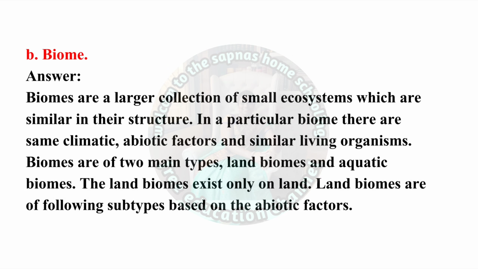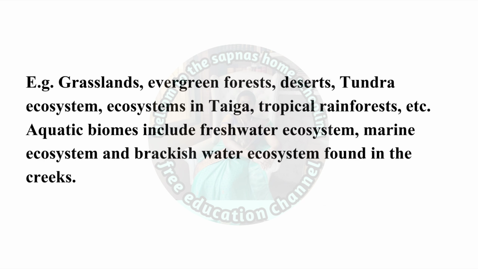The land biomes exist only on land, and land biomes have the following subtypes based on the abiotic factors. Example: grasslands, evergreen forest, deserts, tundra ecosystem, ecosystems in taiga, tropical rainforest, etc. Aquatic biomes include freshwater ecosystem, marine ecosystem and brackish water ecosystem found in the creeks.